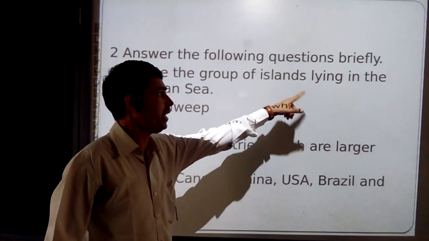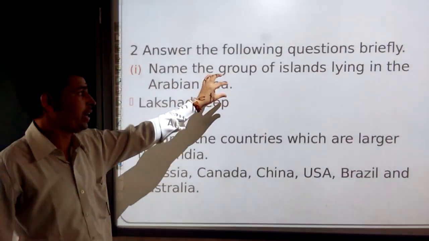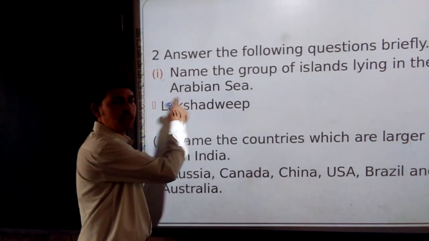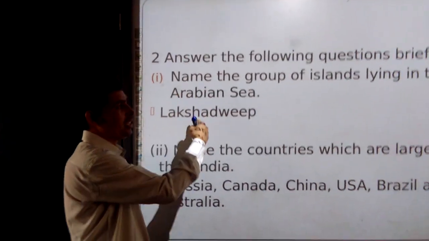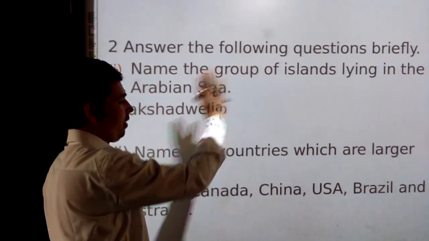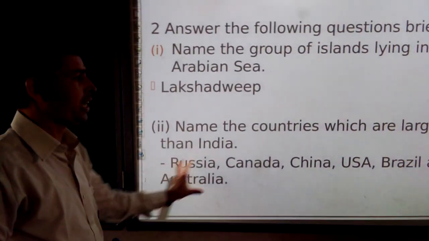Name the group of islands lying in the Bay of Bengal. So here the answer is going to be changed. The answer is going to be Andaman and Nicobar, because that is residing in Bay of Bengal. So like that the question can change.